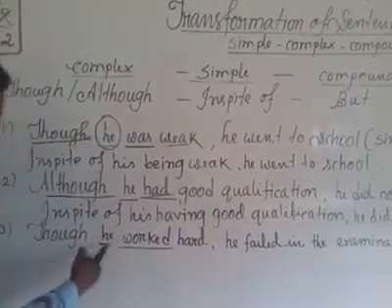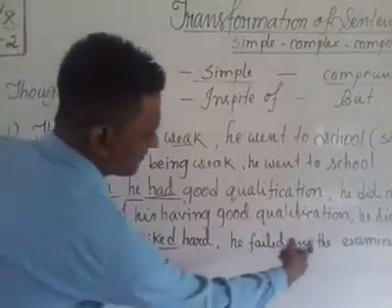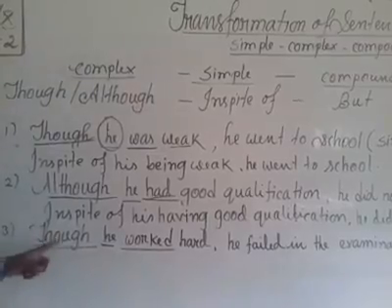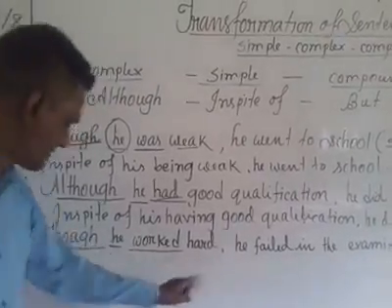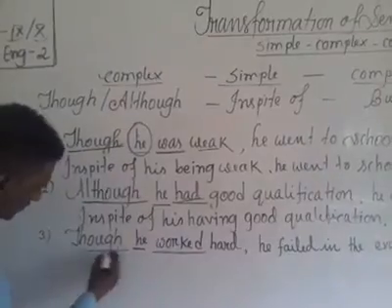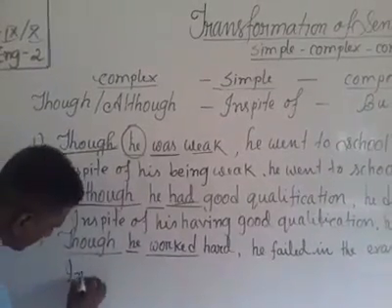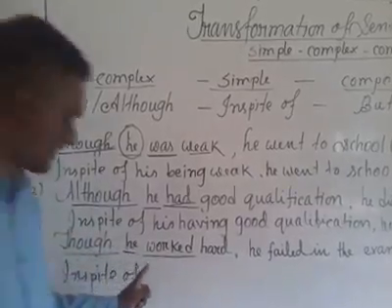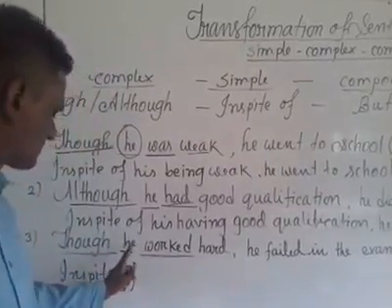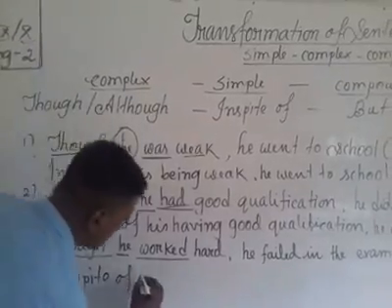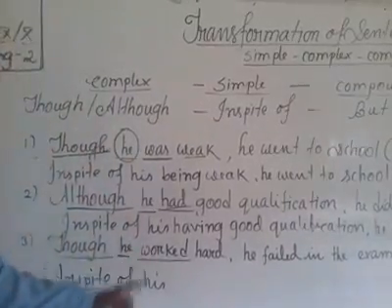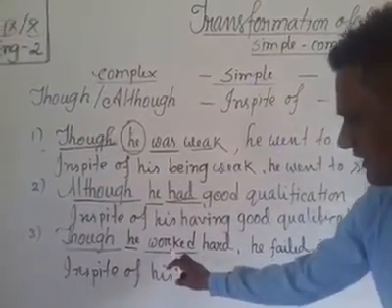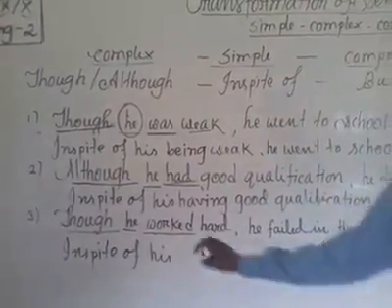So, though he worked hard, he failed in the examinations. So this one also starts with though. This complex sentence starts with though. So as usual we will use here in spite of. And the possessive form of subject, that means his. And the verb is now in past form, worked.